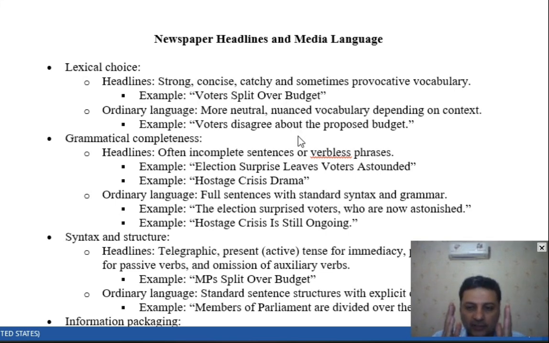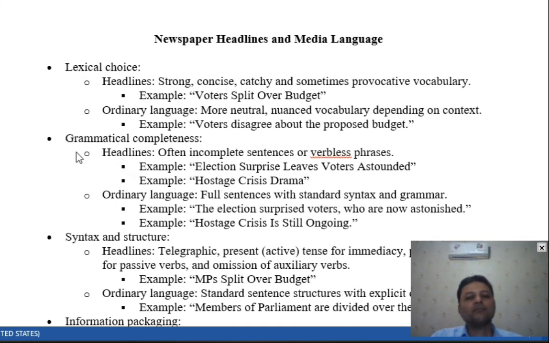And we just, suffice it to say, give the most important or foremost information, the main hits, basically. Not the details. But the more neutral, or let's say nuanced, vocabulary, depending on the context of the same newspaper headline, would be something like this: voters disagree about the proposed budget. Okay, this is how we talk normally, how we communicate on a day-to-day basis.